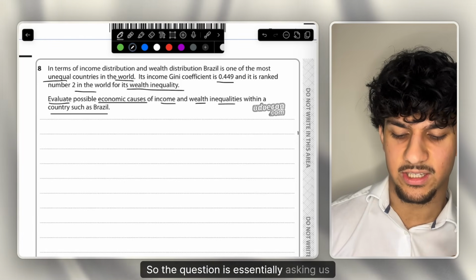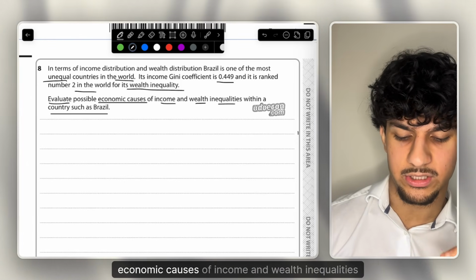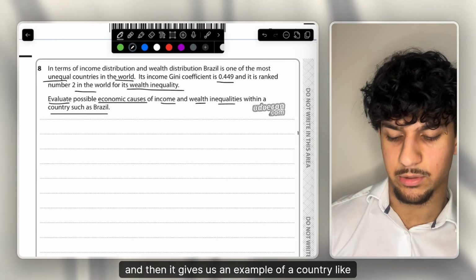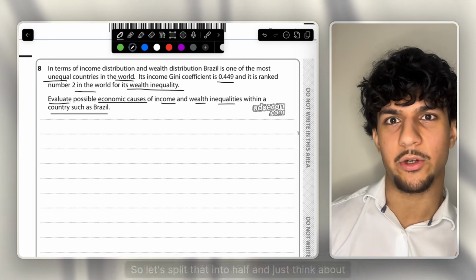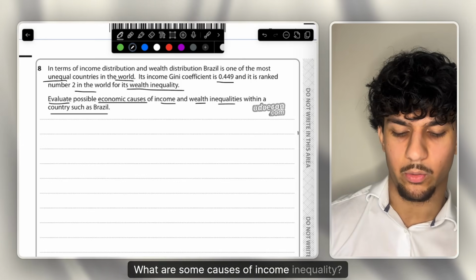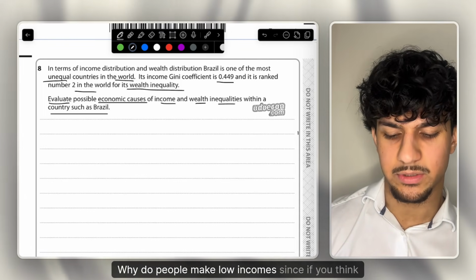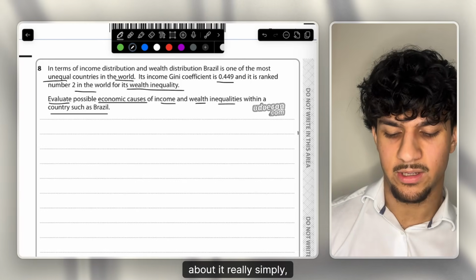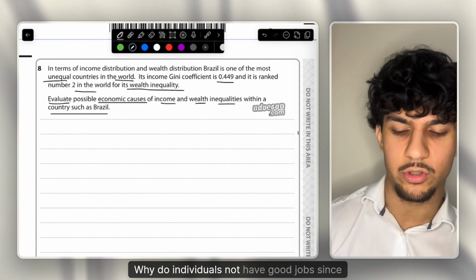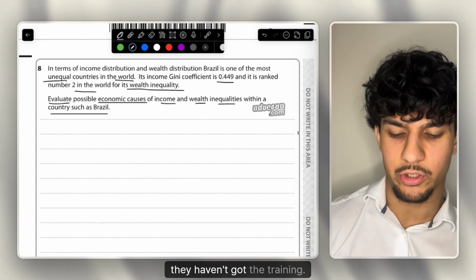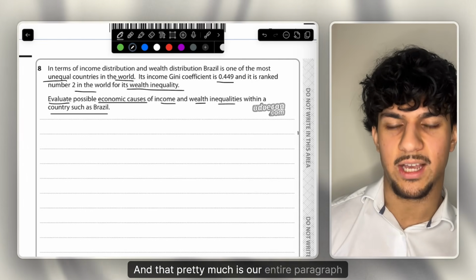So the question is essentially asking us economic causes of income and wealth inequalities, and then it gives us an example of a country like Brazil. So let's split that in half and just think about income. What are some causes of income inequality? And that now is a really simple question. Why do people make low incomes? If you think about it really simply, they don't have a good job. Why do individuals not have good jobs? Since they're not very skilled, maybe they haven't gone to university, they haven't got the training. And that pretty much is our entire paragraph point.